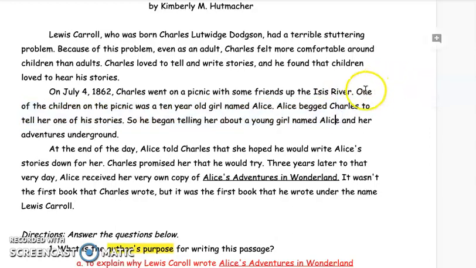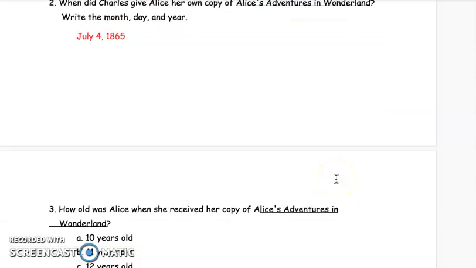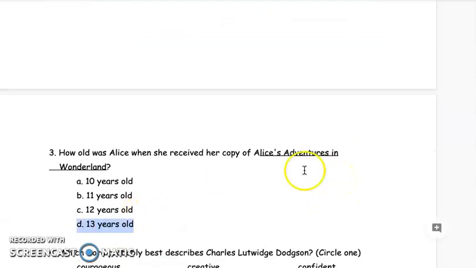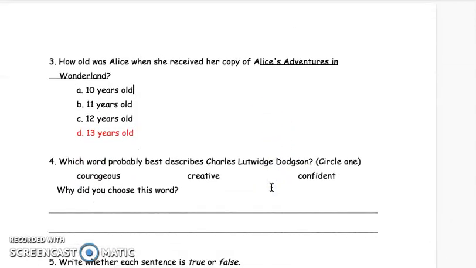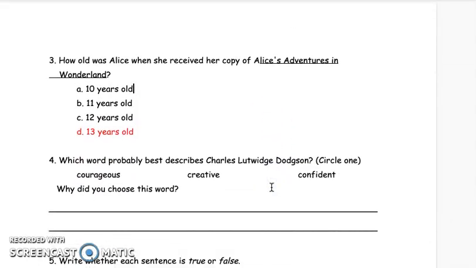Paragraph 2 says, one of the children on the picnic was a 10-year-old girl named Alice. And then 3 years later, she gets the book. So 10 plus 3, she was 13 years old when she received the book. Incorporating some math into reading class.